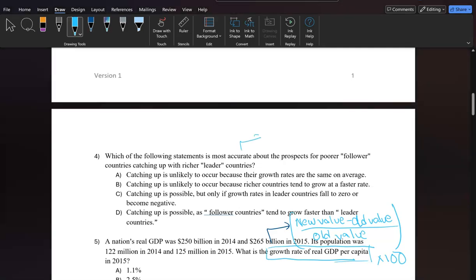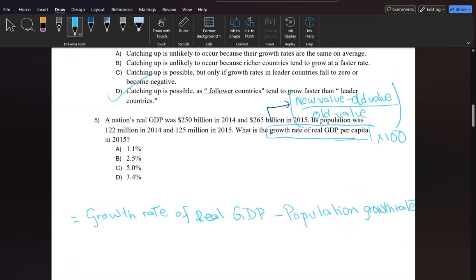Question number 4 is about convergence. Convergence is a process by which the leader countries would grow as fast as possible as the follower countries. So here my answer is going to be this one. Catching up is possible as follower countries tend to grow faster than leader countries. All right, moving forward.